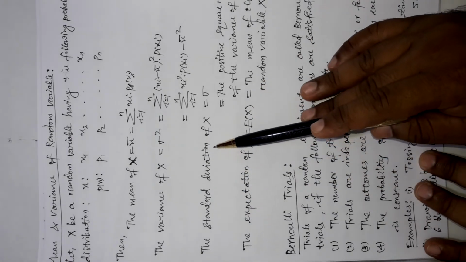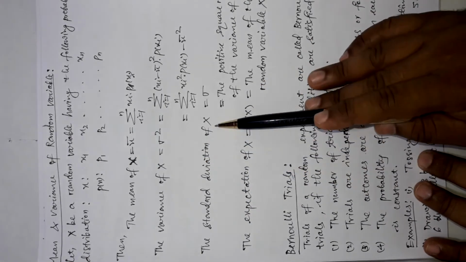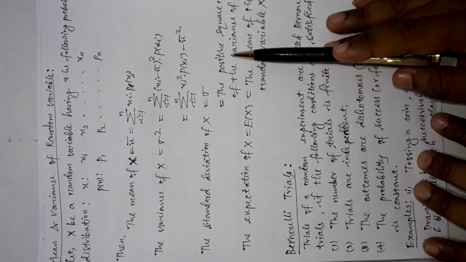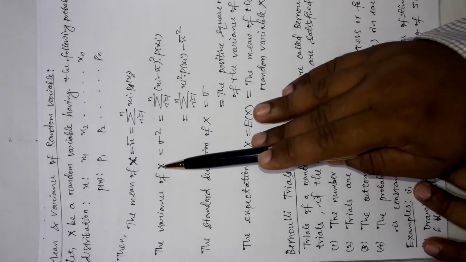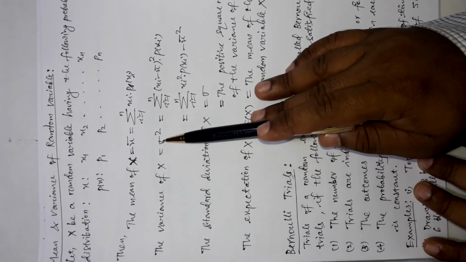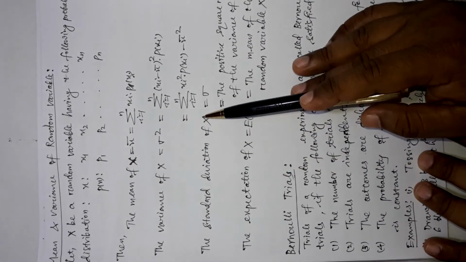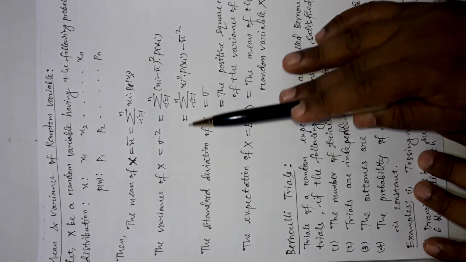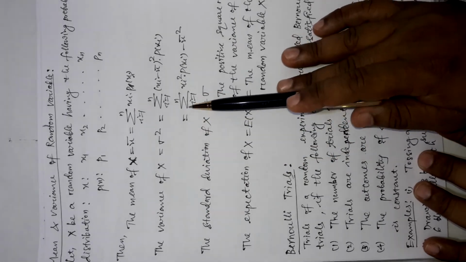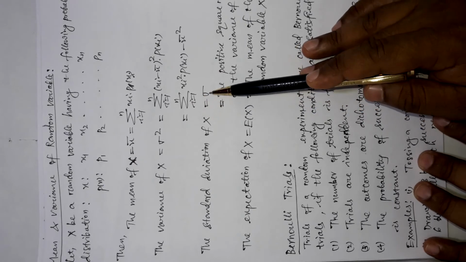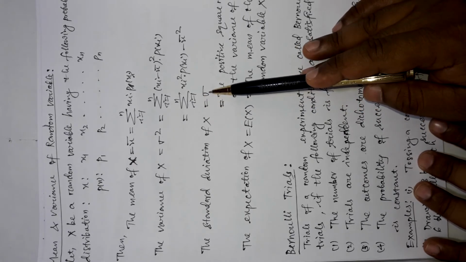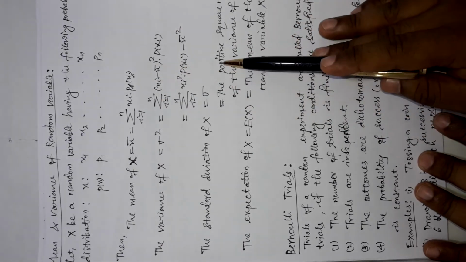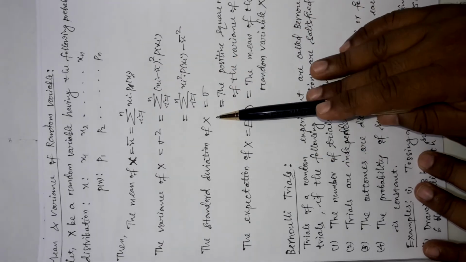Now the standard deviation of the random variable x is denoted by the letter sigma, which is nothing but the positive square root of the variance of x. Variance of x is denoted by sigma square, and the standard deviation is its positive square root, which is only sigma. So by taking the positive square root of the variance formulas, we can get the standard deviation of the random variable x.